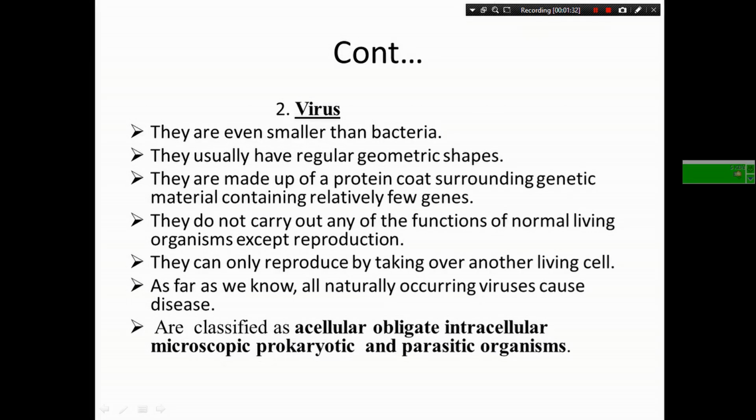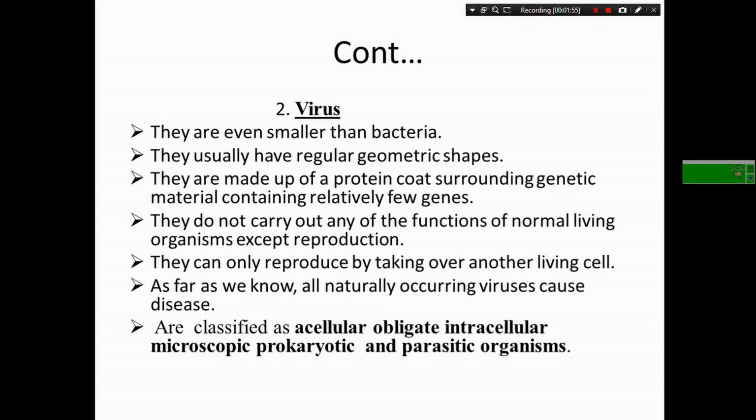The first one is virus. Viruses are even smaller than bacteria. As you know, bacteria are smaller than plant cells and animal cells. So a virus is smaller than plant cells, animal cells, and bacteria. Bacteria are larger than viruses.